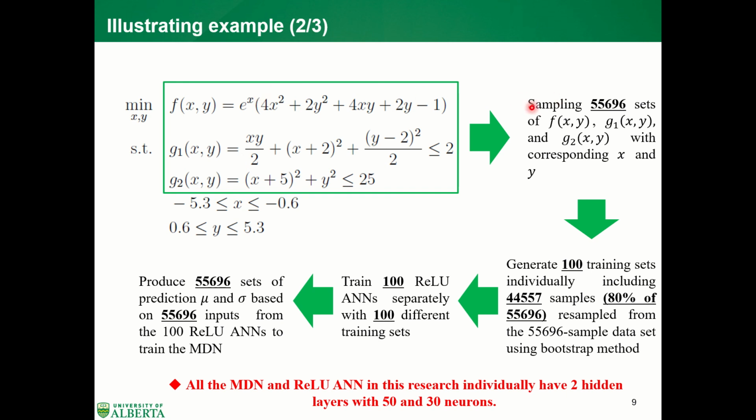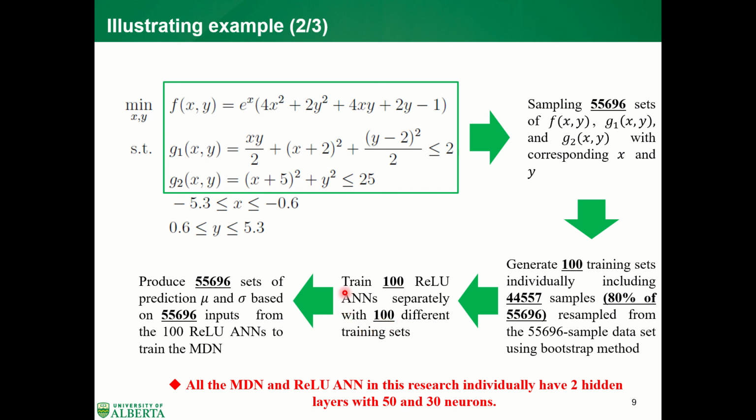First, I sample around 50,000 sets of F, G1, G2 with corresponding X and Y as the data set. And then I generate 100 different training sets. Each training set is composed of around 44,000 samples, and each sample is resampled from the 50,000 sample sets I got from the previous step by using the bootstrap method. And then I can train 100 different ReLU neural networks separately with the 100 different training sets.